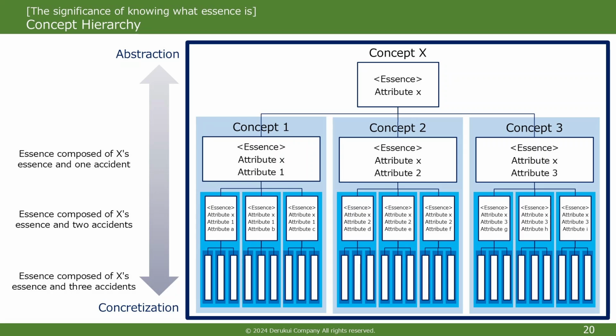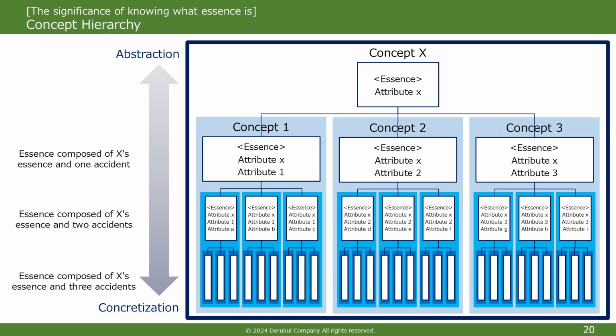Now, let's dig deeper into a concept specified by essence. First of all, a real thing usually has many internal and external attributes, in which some correspond to its essence, and some correspond to its accidents. In contrast, a concept is a recognition created by discarding accidents from a real thing other than its essence, in other words, by abstracting it.